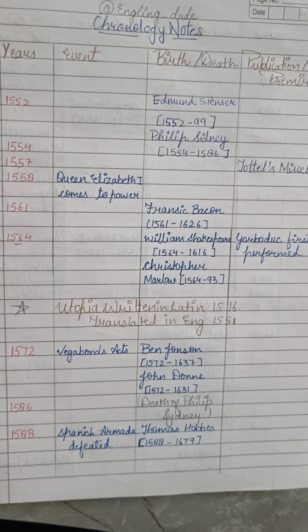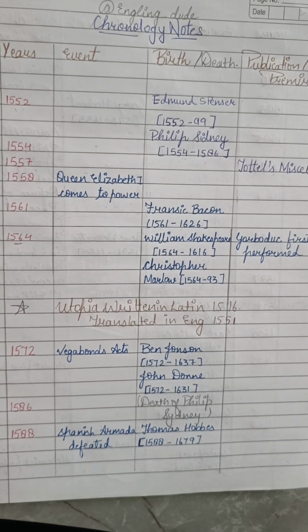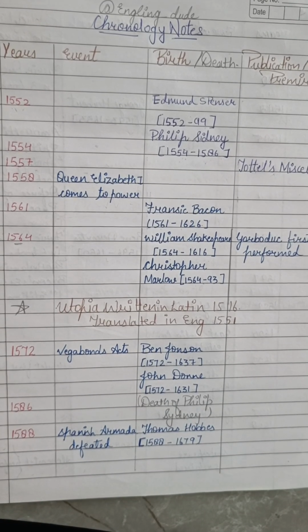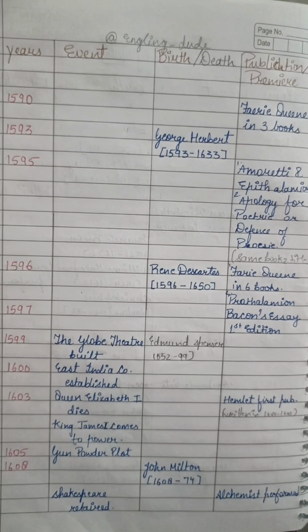All right, so remember it once again. 1552, Edmund Spenser. 54, Sidney. 61, Bacon. 64, Shakespeare and Marlowe. 72, Ben Jonson and John Donne. 86, Philip Sidney died. 88, Spanish Armada defeated and Thomas Hobbes born. All right, now let's come to the next one.